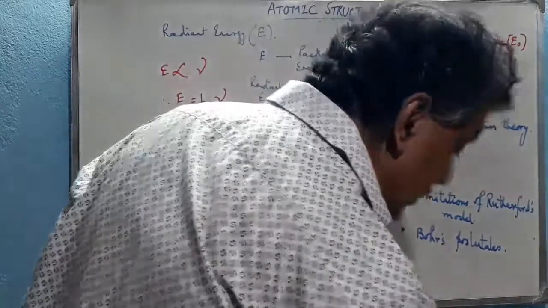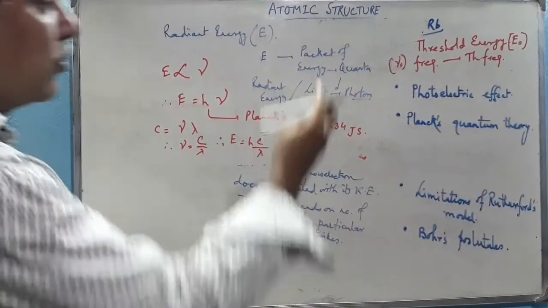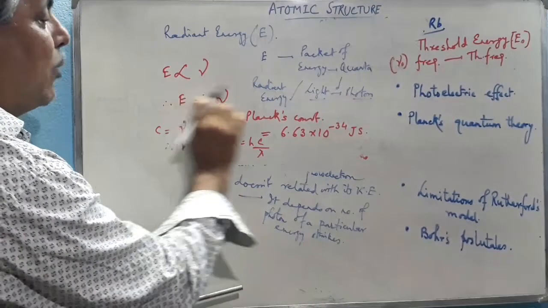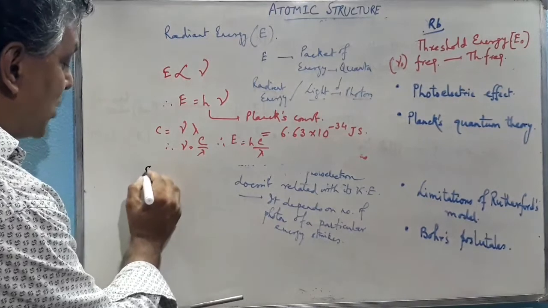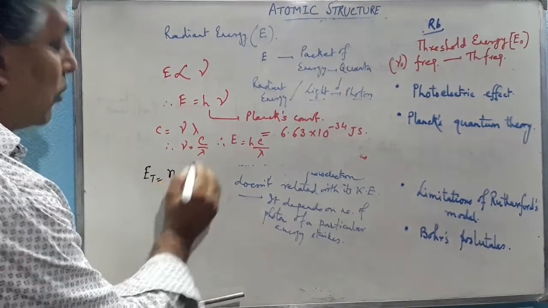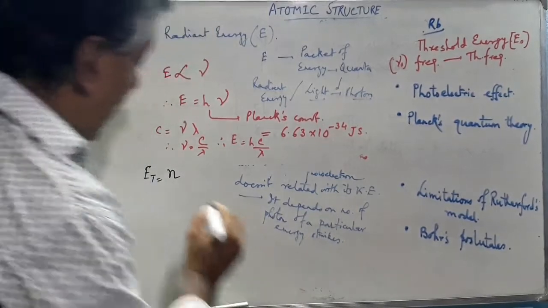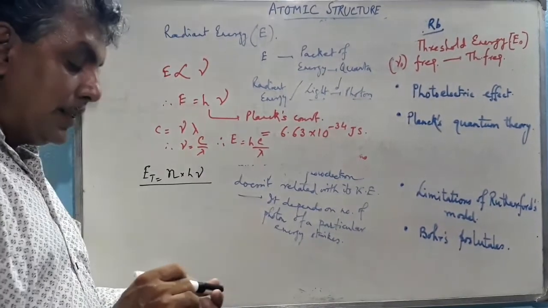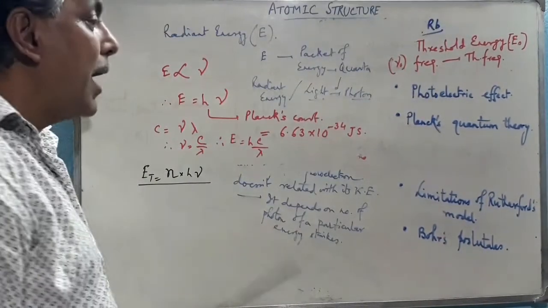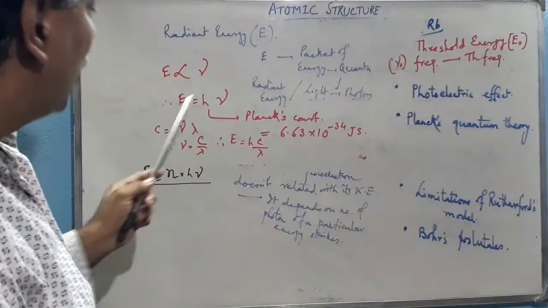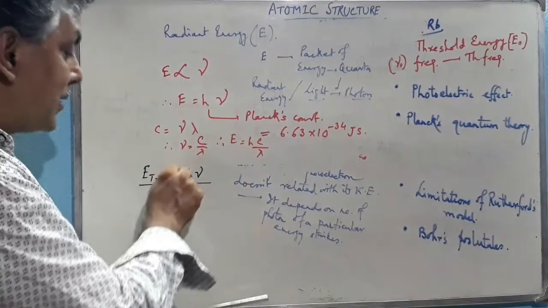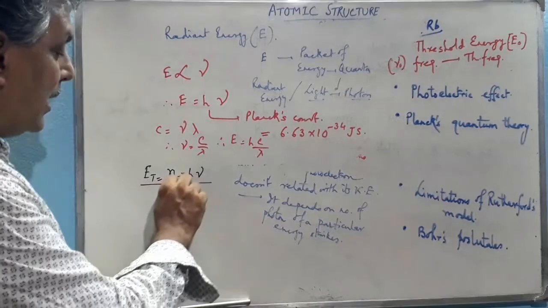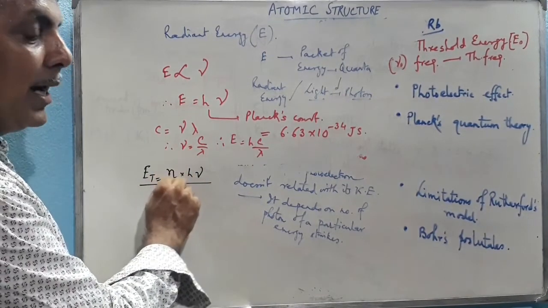Now, for the total energy, one quanta, one packet of energy, is equal to h nu. If the total amount of energy has to be calculated, suppose n quanta is required, then n into h into nu is the total amount of energy according to Planck's quantum theory. So E equal to h nu per quanta, and if n quanta is radiated or absorbed by the substance, the total energy is n into h nu.